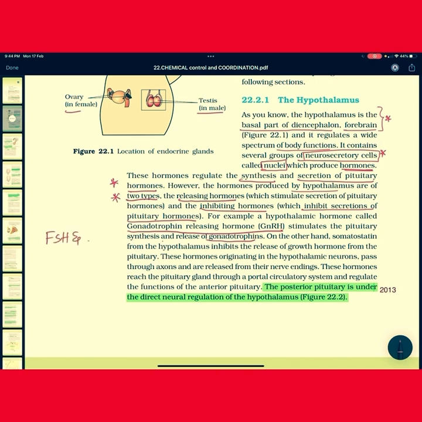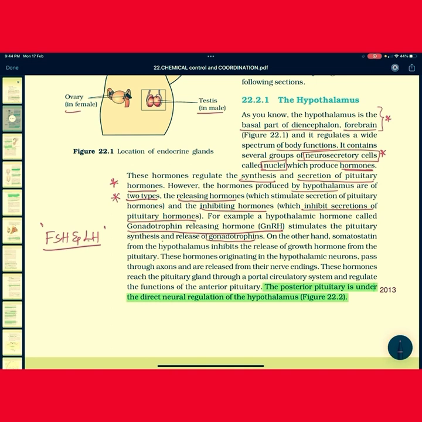FSH and LH. FSH and LH together are called gonadotropins. Gonadotropins are hormones of the anterior pituitary. For the anterior pituitary to release gonadotropins FSH and LH, there is a need of a command from GnRH. GnRH is a hormone of the hypothalamus.